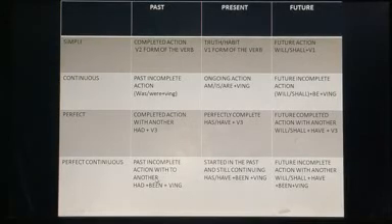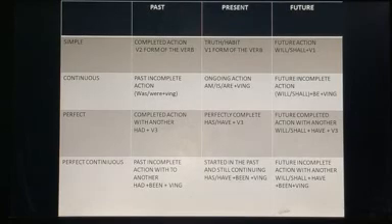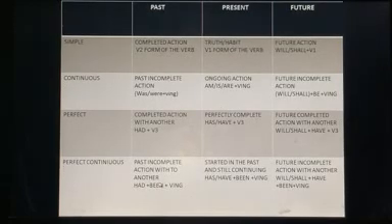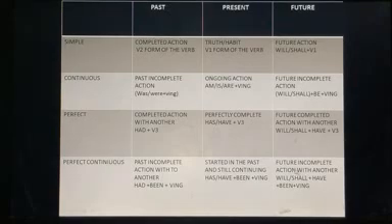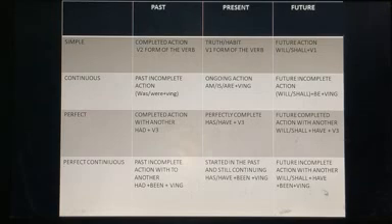What is the past perfect continuous tense? It is past incomplete actions with another. And what is the form of the verb? Had plus been plus verb ing form of the verb. What is the future perfect continuous tense? It is used for future incomplete action with another. Will, shall plus have plus been plus ing form of the verb.